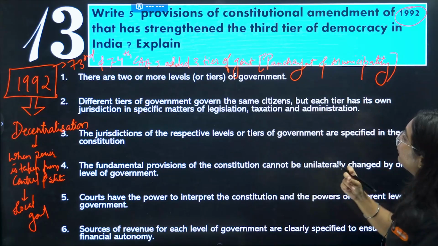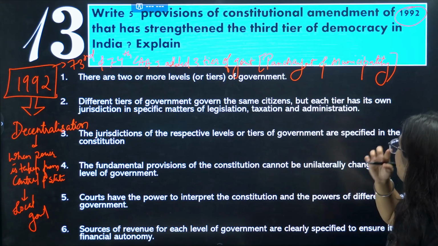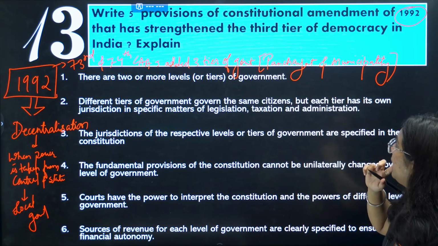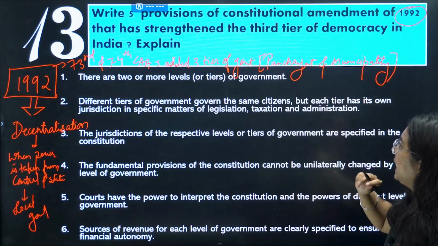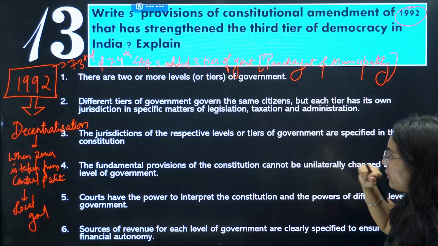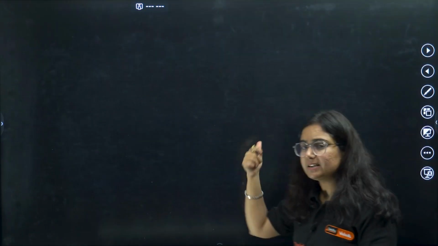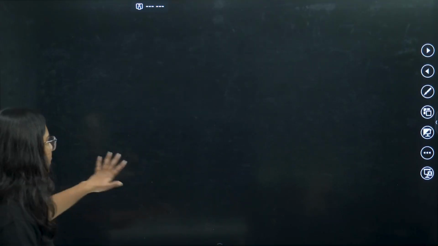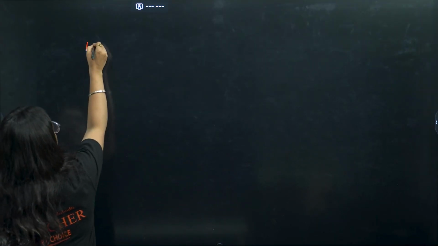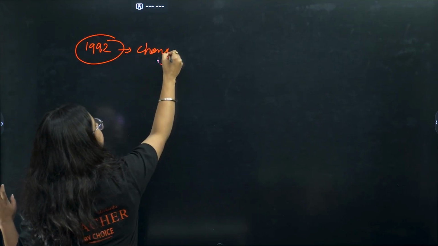Let us talk about the features of that. Basically, these are the five provisions of constitutional amendment that has strengthened the third tier of government. Explain. Okay, so the points here are wrong. I am going to give you this answer in the slide here. Okay, don't go with those points. That is the answer to the prior question. We made a mistake over here. I'm going to give it. So in 1992, what changes were there?